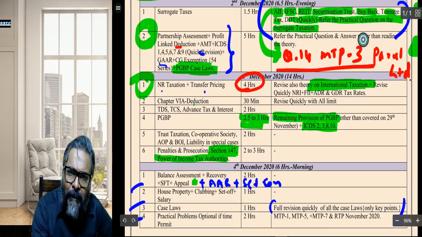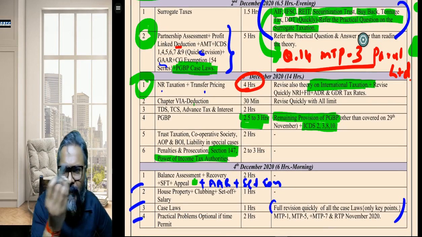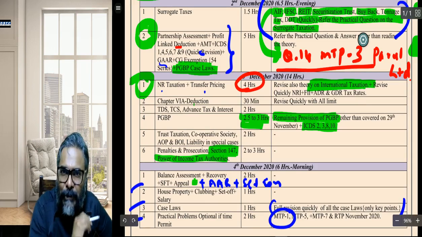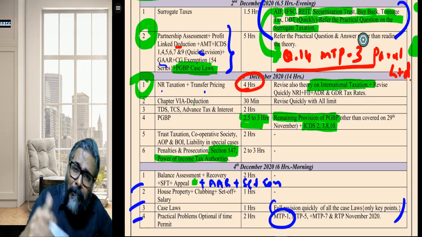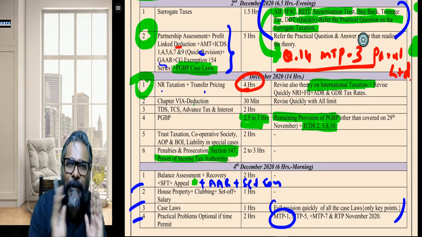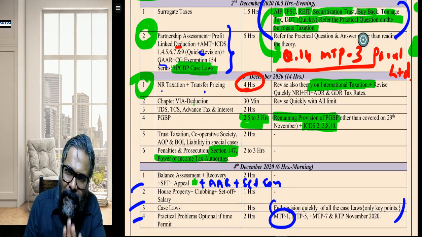NR taxation, transfer pricing, again certain practical questions that you have read from our booklet, from the compiler, from the MTP1, brilliant questions which were there, or other authors' books. Select the critical questions. That is my humble suggestion to all of you. Okay, so that is what you need to do.